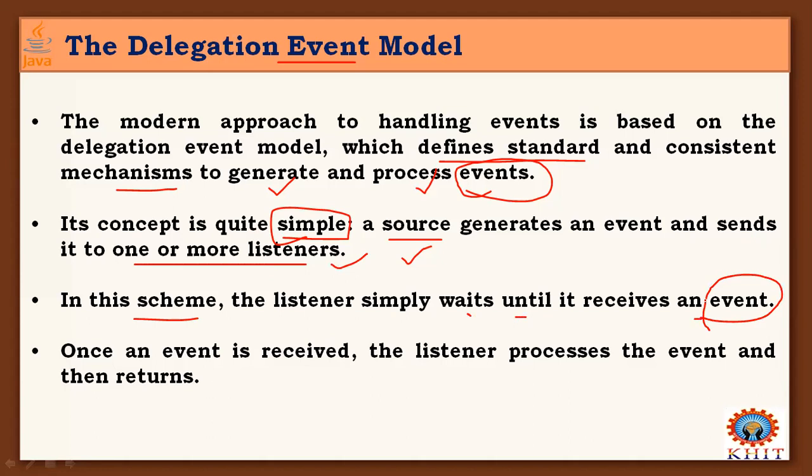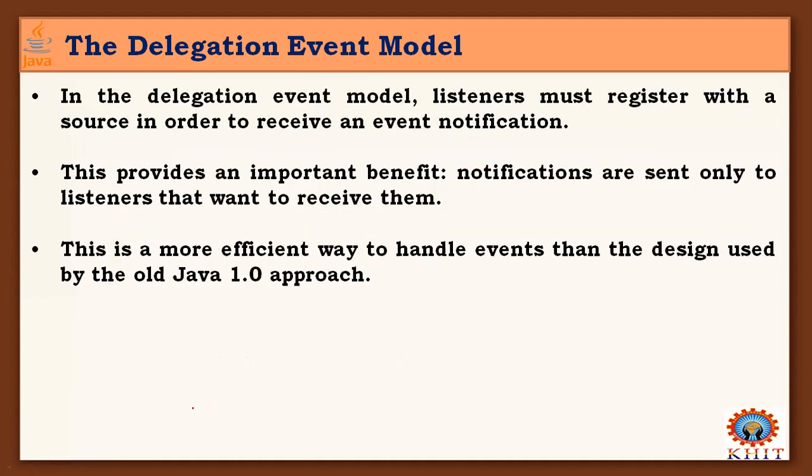Whenever the event listener is there, it is always waiting to receive an event generated by the source. Once an event is received, this listener processes that event and then returns a form of reply to the source that generated the event. This is the basic phenomenon of the delegation event model.